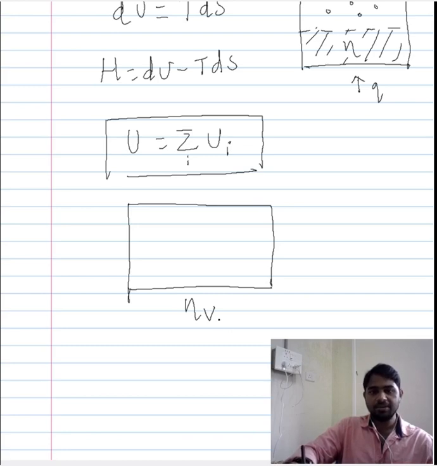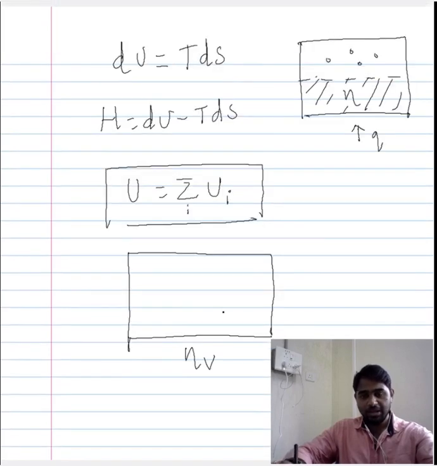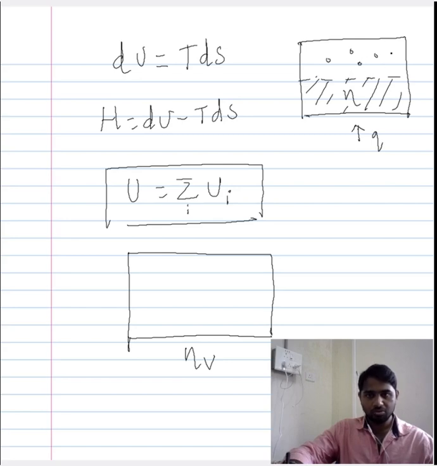So N_V be the number of components in the vapor phase. Let me reiterate, N is the total number of components in the solid system, and N_V is the number of components that are moved away from the solid to the vapor phase. So meaning, if N_V increases, that means N is decreasing, and N_V is again a part of N, and it has moved to vapor phase now, and we are concerned about the internal energy of the vapor phase.